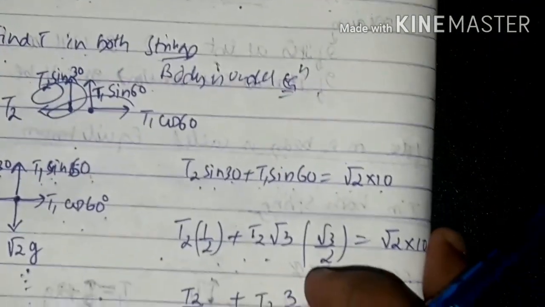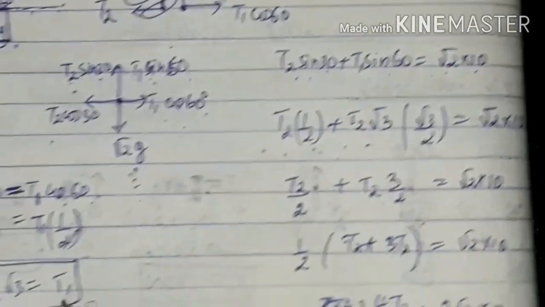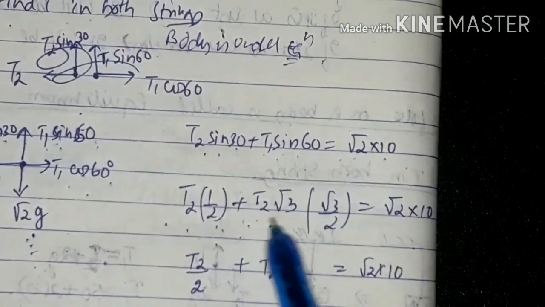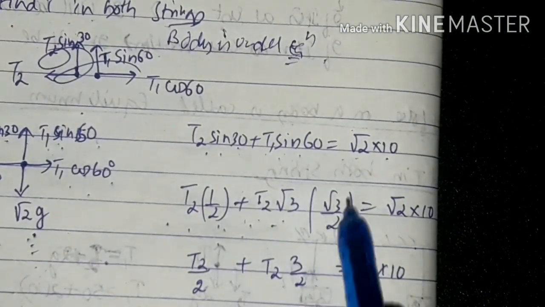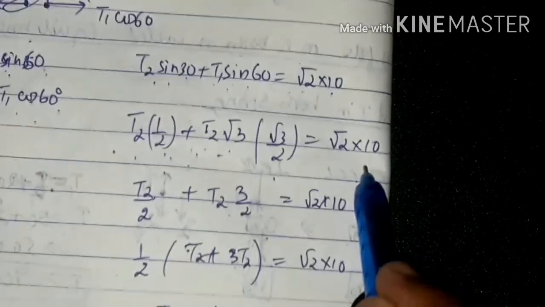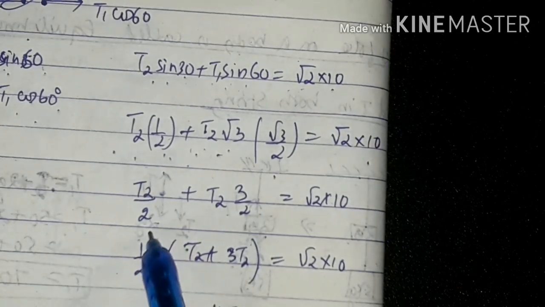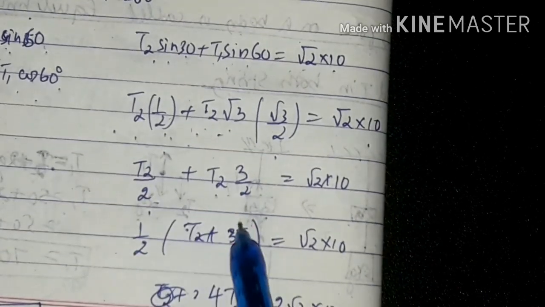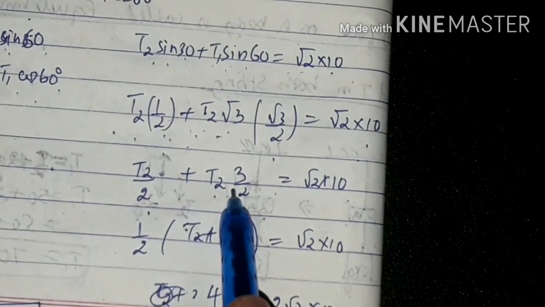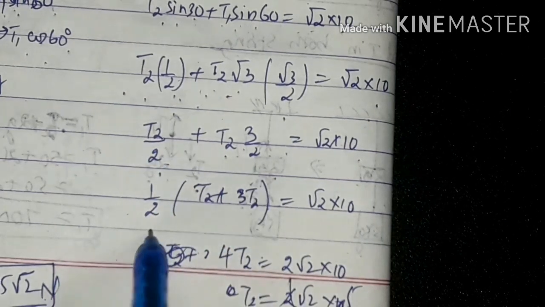Come again. I stopped here. T2 into sin 30, which is 1 by 2, plus T1, which we just found to be T2 into root 3, times sin 60, which is root 3 by 2, is equal to root 2 into 10. So T2 by 2 plus 3T2 by 2 is equal to root 2 into 10. Take 1 by 2 common.